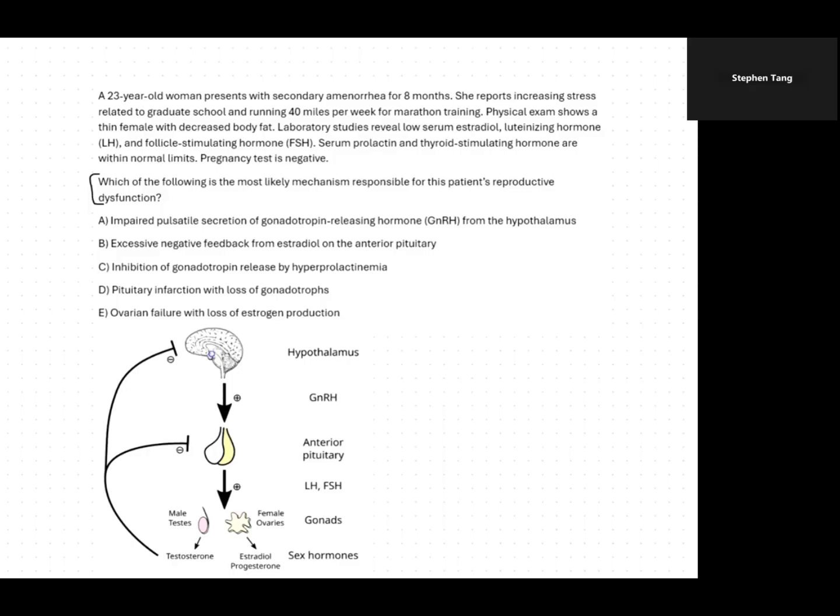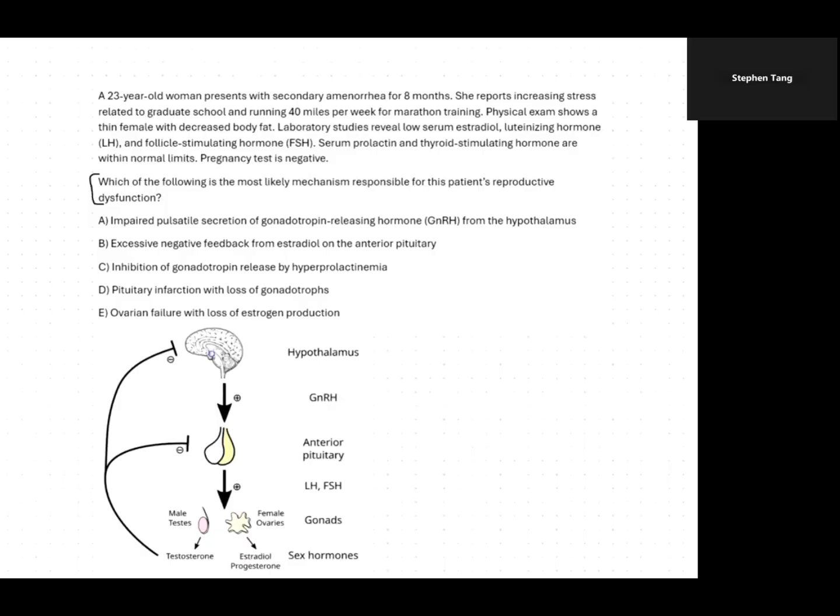A. Impaired pulsatile secretion of GnRH from the hypothalamus. B. Excessive negative feedback from estradiol on the anterior pituitary. C. Inhibition of gonadotropin release by hyperprolactinemia. D. Pituitary infarction with loss of gonadotropes. Or E. Ovarian failure with loss of estrogen production.